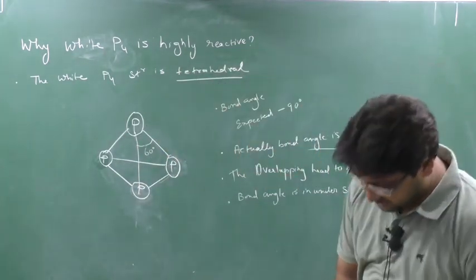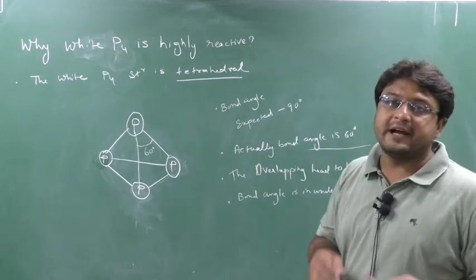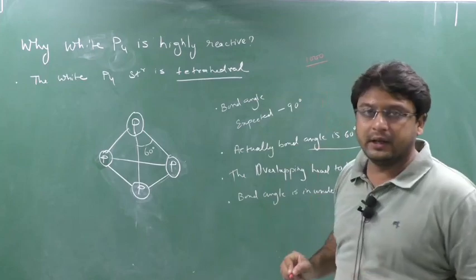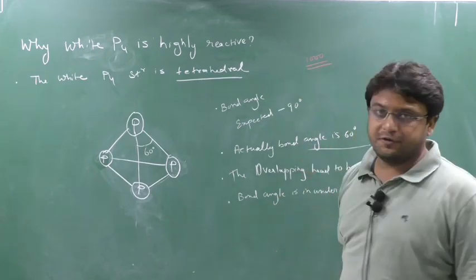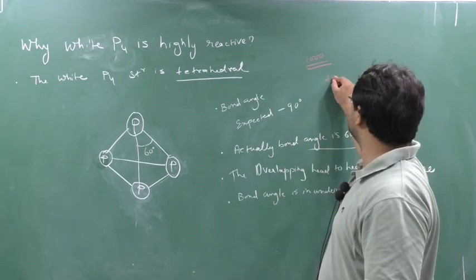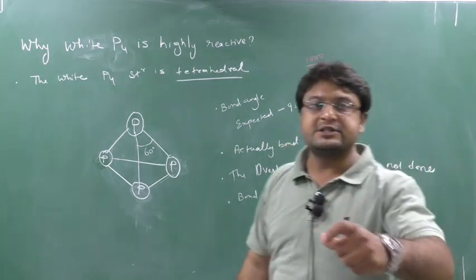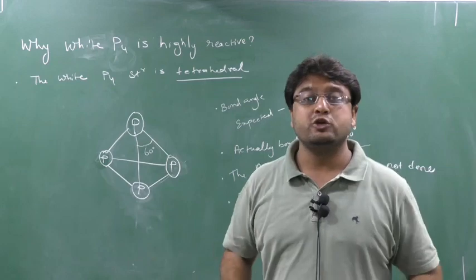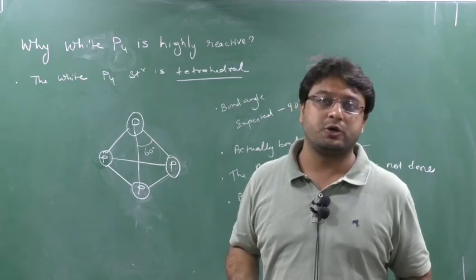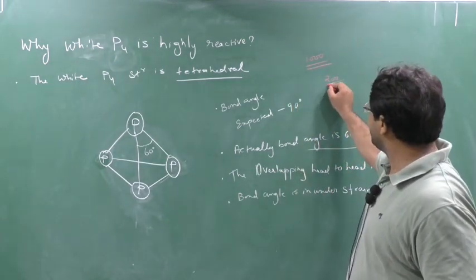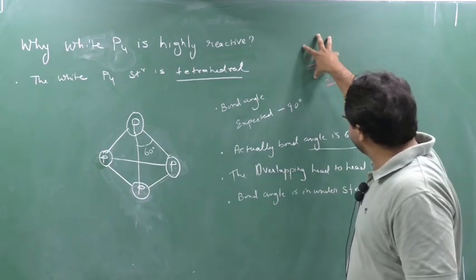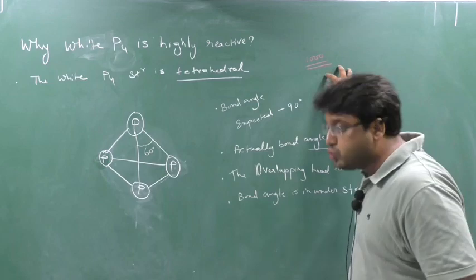See, for example, if you are expecting 1,000 rupees from your father, suppose on Diwali, and if you get 200 rupees only, so what will you do? You will be unstable or stable? Compulsory you will be unstable. So you will impart more energy. You will shout at your father, I need 1,000 rupees, I need 1,000 rupees. But your father has given how much? 200. You are stable at 1,000 rupees, but your father gave you 200 rupees.